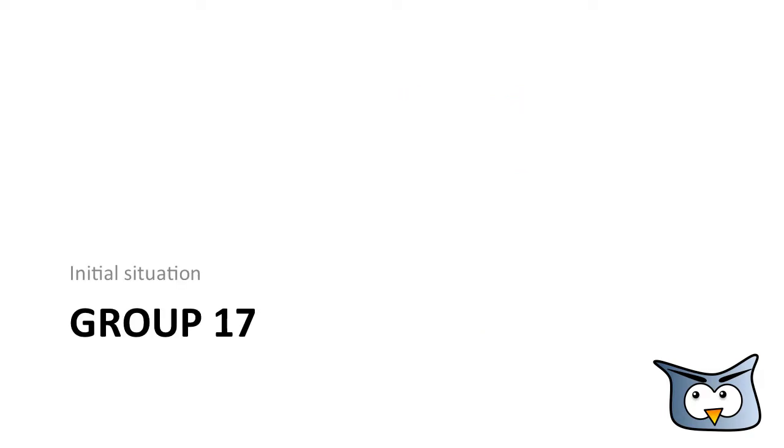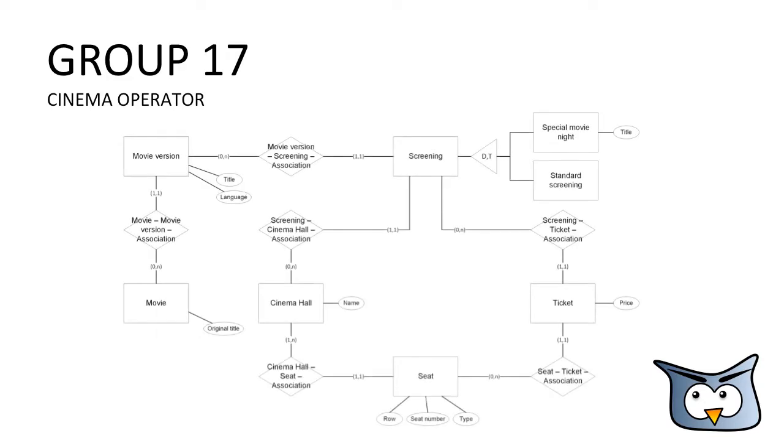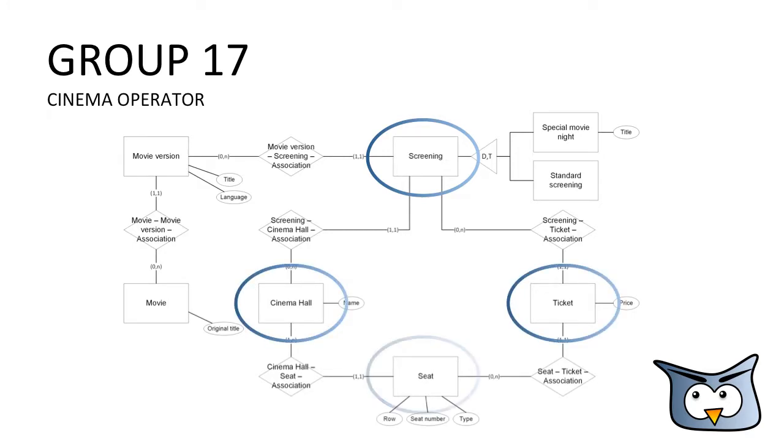Group 17 represents a cinema operator. They store their movies in a movie entity as well, but with the difference that there is an additional movie version entity. Movie holds all general information of a movie, whereas movie version stores the specific versions like director's cut or 3D version. Screening represents a screening of a movie, which may be a standard screening or a special movie night. In addition to that, the cinema halls, tickets, and seats each are represented in their respective entities.